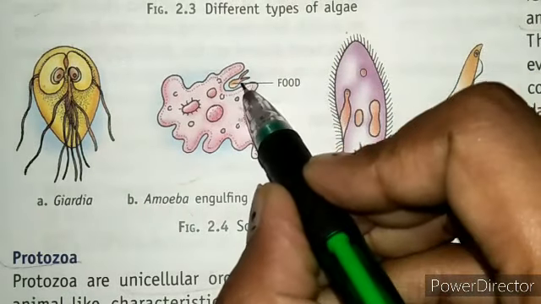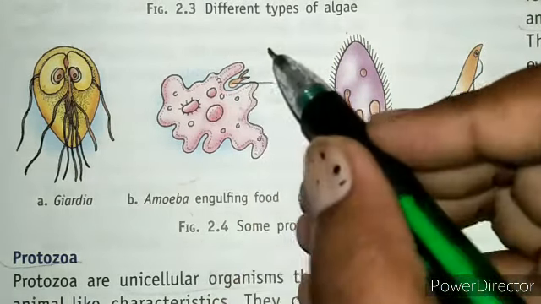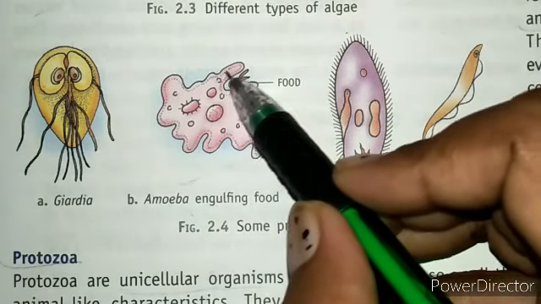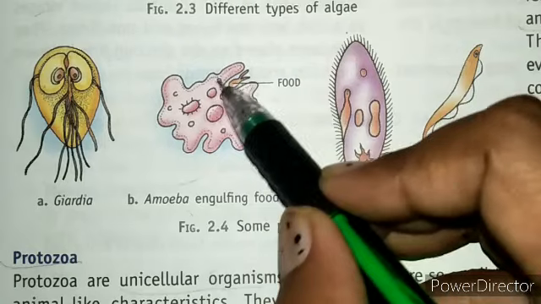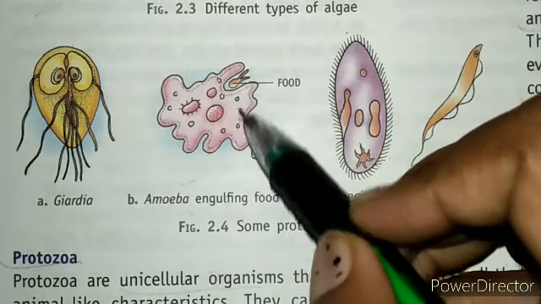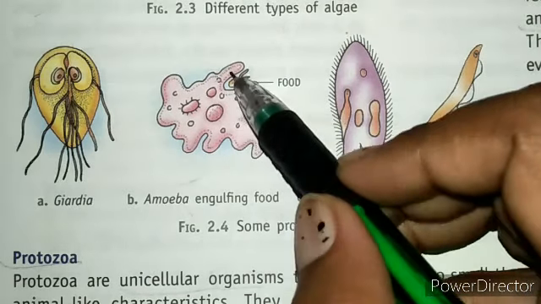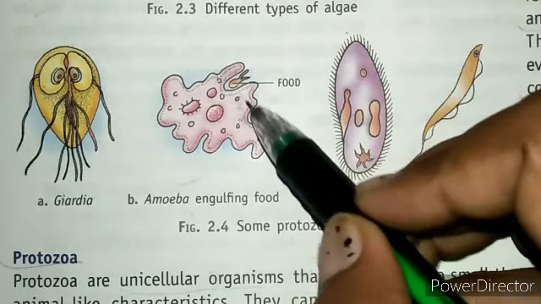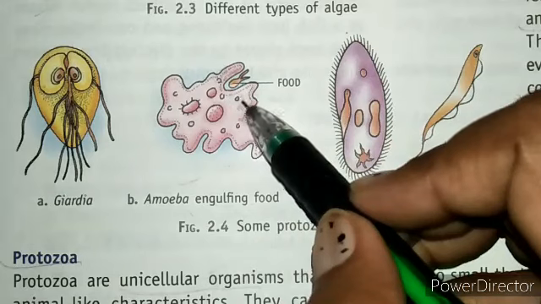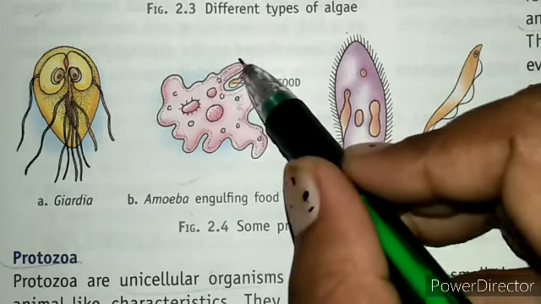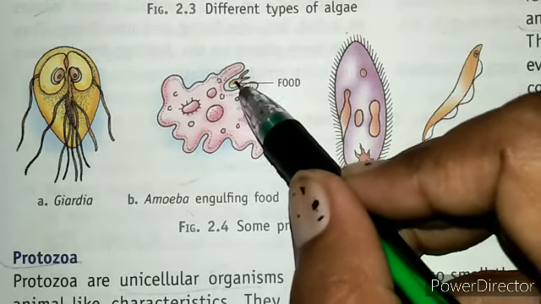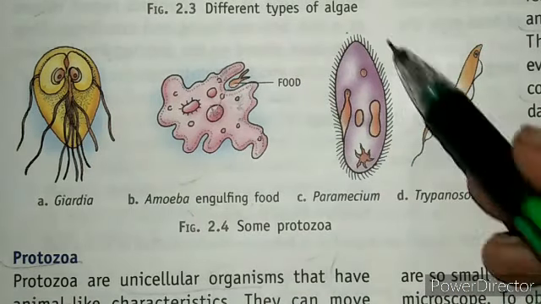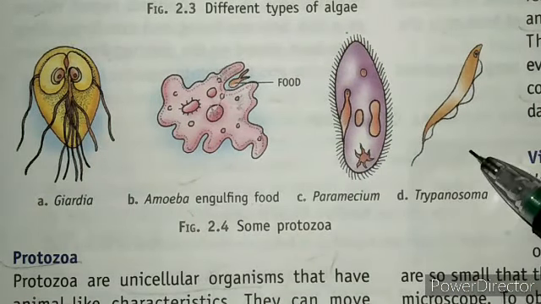So like this is a food particle, and basically it doesn't have any mouth, so it uses its cytoplasm, and it just makes artificial hands. They are known as pseudopodia. Okay, and with the help of these pseudopodia, they just engulf the food, and it then further goes to the food vacuole. Okay, and next one is paramecium. This is trypanosoma.